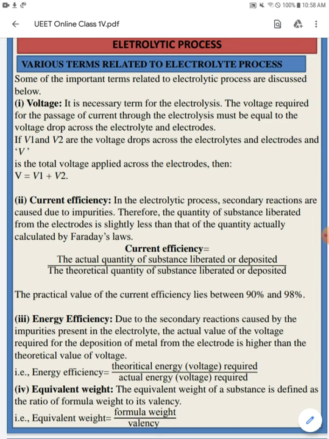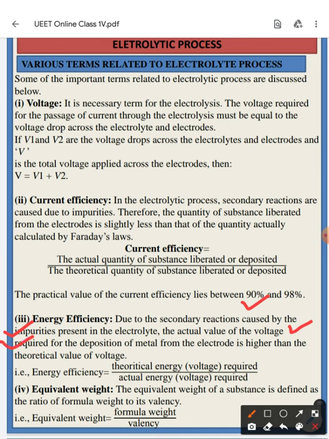Now moving to the energy efficiency. Due to the secondary reactions that we have discussed, caused by the impurities present inside the electrolyte, the actual voltage required for the deposition of material from the electrode is higher than the theoretical value, because the anode material which is going to be extracted is not pure.